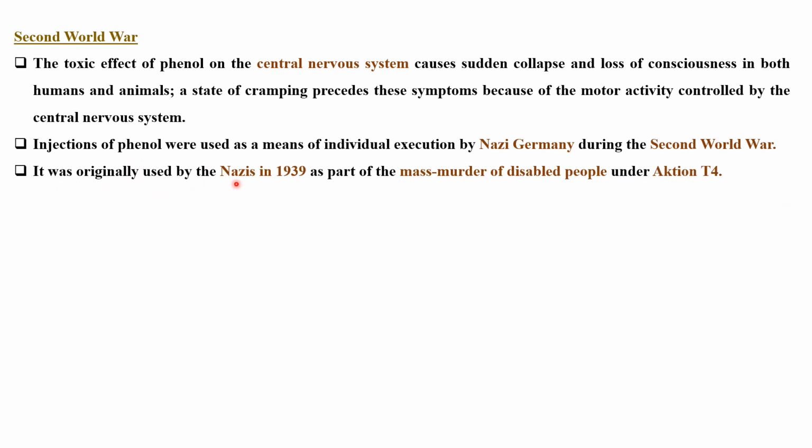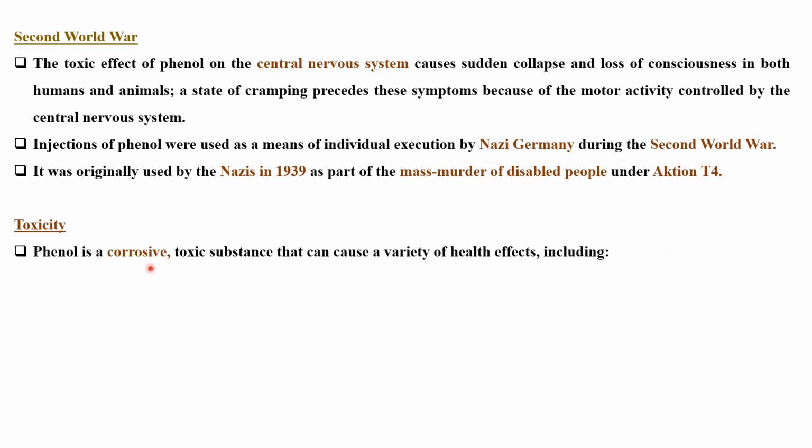It was originally used by the Nazis in 1939 as a part of the mass murder of disabled people under Aktion T4. Please go back and read what is Aktion T4. This is a famous incident in which phenol poisoning was there, and there was a mass murder of disabled people during this. Coming to phenol toxicity, phenol is a corrosive, toxic substance that can cause a variety of health effects.